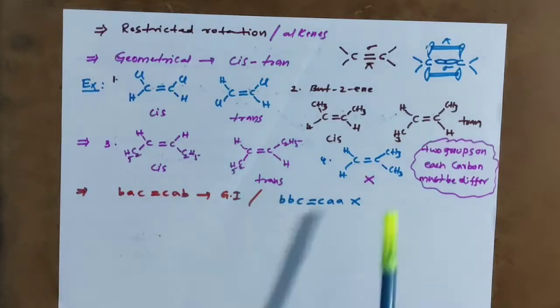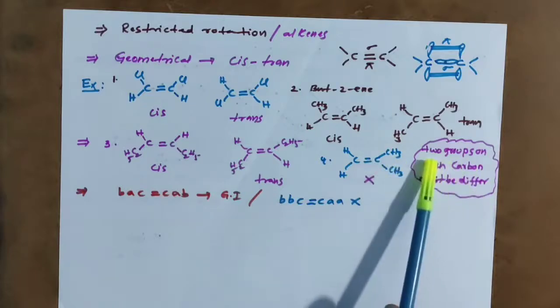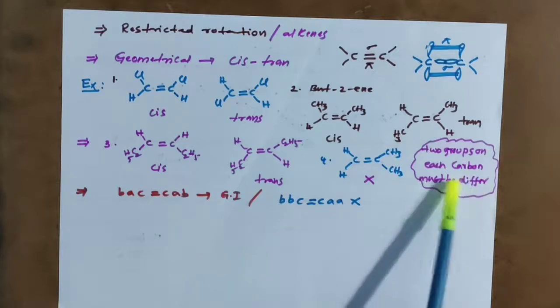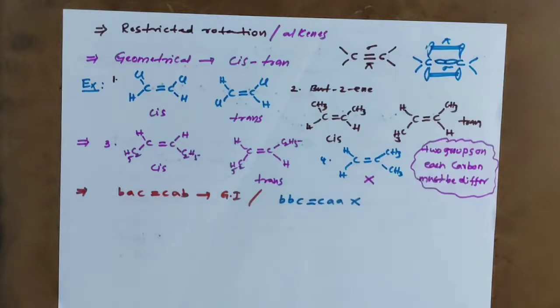Each carbon in the double bonded system should have different groups. Two groups on each carbon must be different. This is the condition for geometrical isomerism. If not, it is not possible.